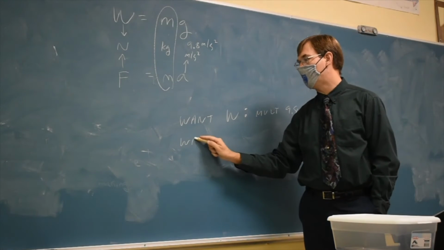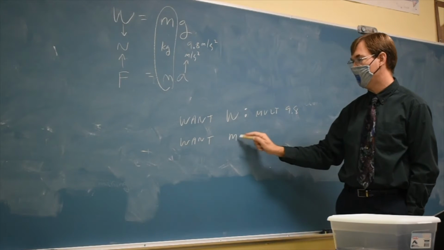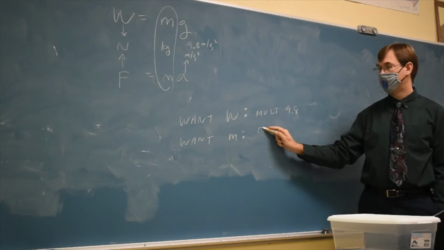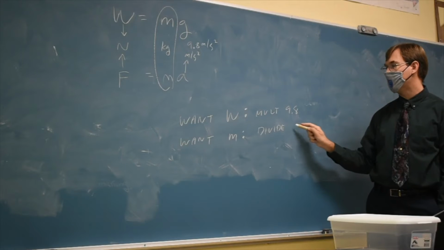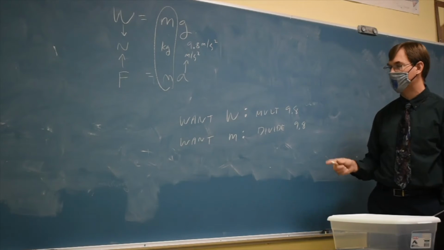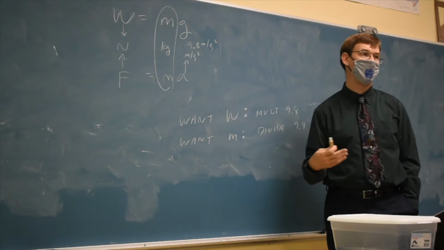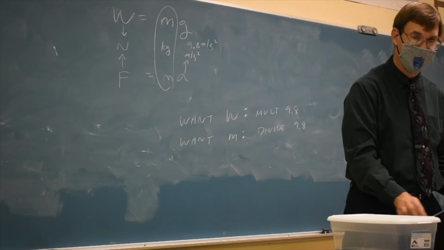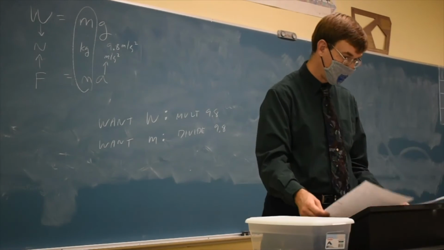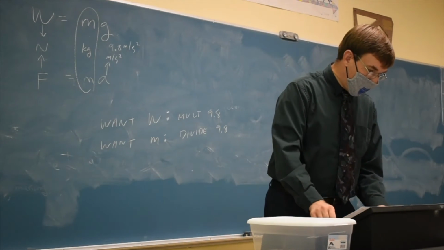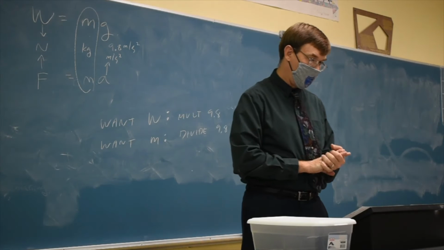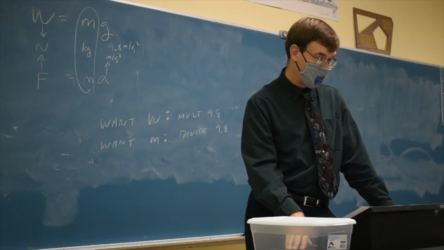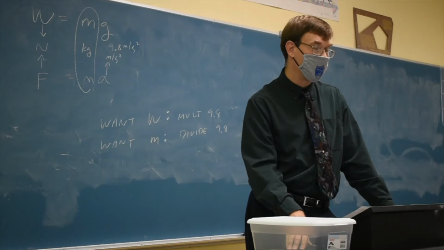And if you go to do the homework tonight and you don't want the weight, but you want the mass instead, divide by 9.8. 90% of your homework tonight is going to be just either multiply or divide by 9.8 as appropriate. There's not really a lot of twisting, turning type questions in the homework tonight.